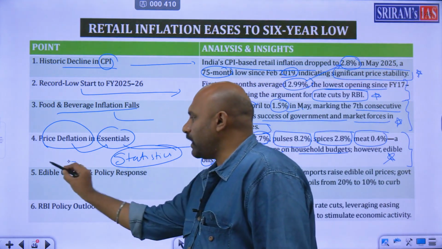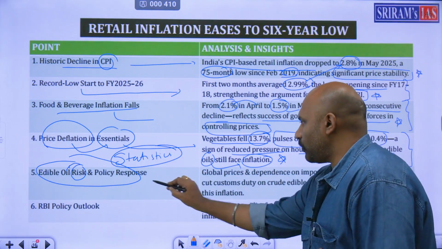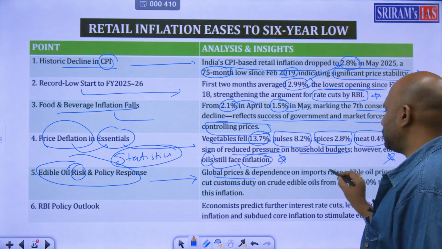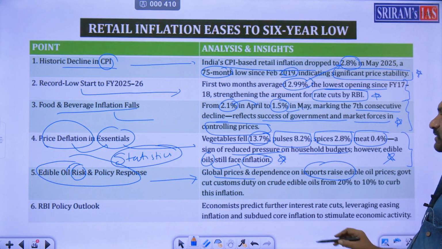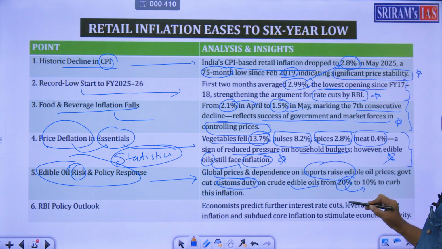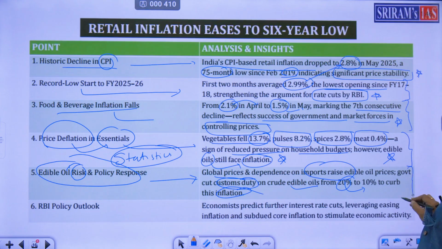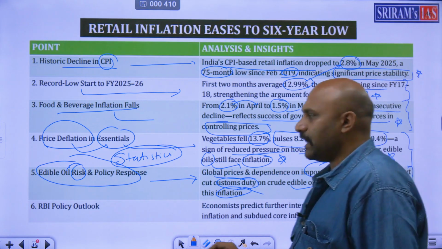Next, edible oil and policy response. This risk is there with respect to oil. What is the issue? Global prices and imports raise edible oil prices. Customs duty on crude edible oil was cut from 20% to 10% to curb inflation. This is what the government is doing. Very, very important point. And finally, RBI policy.